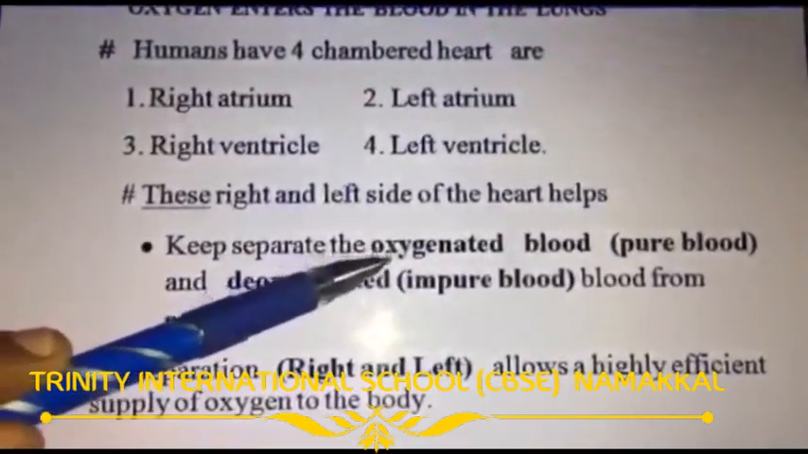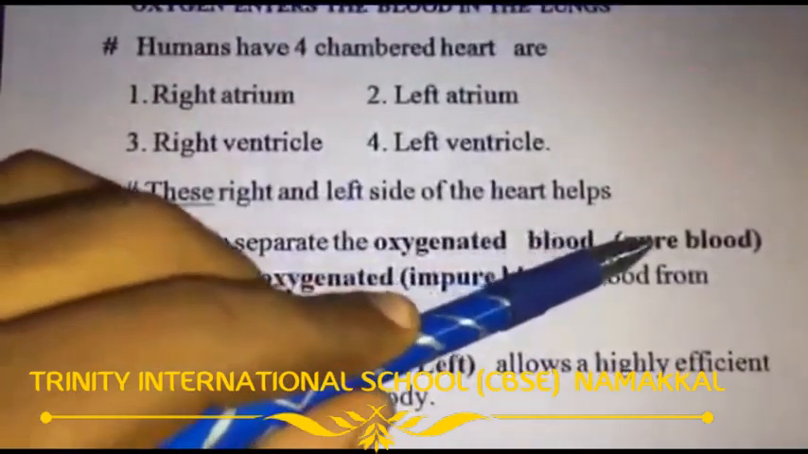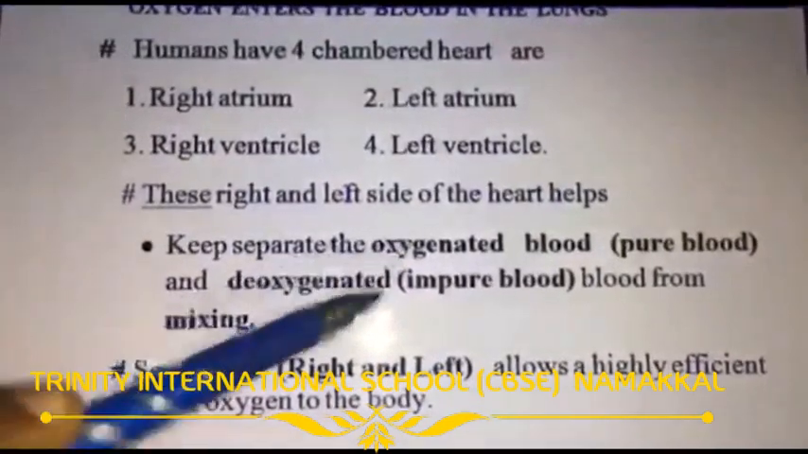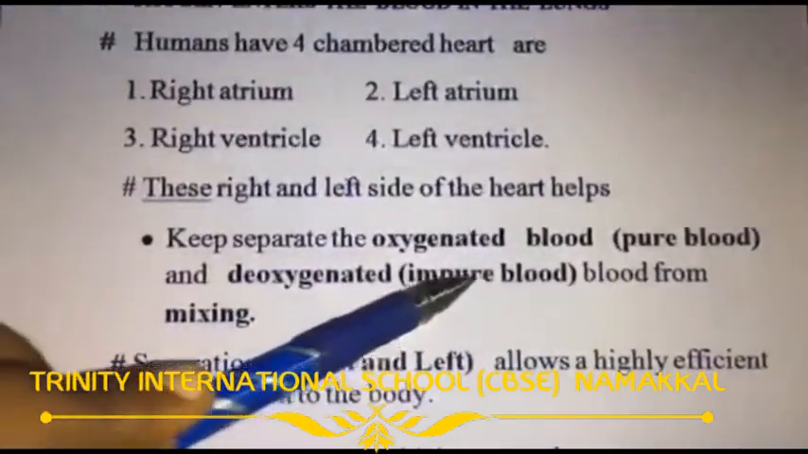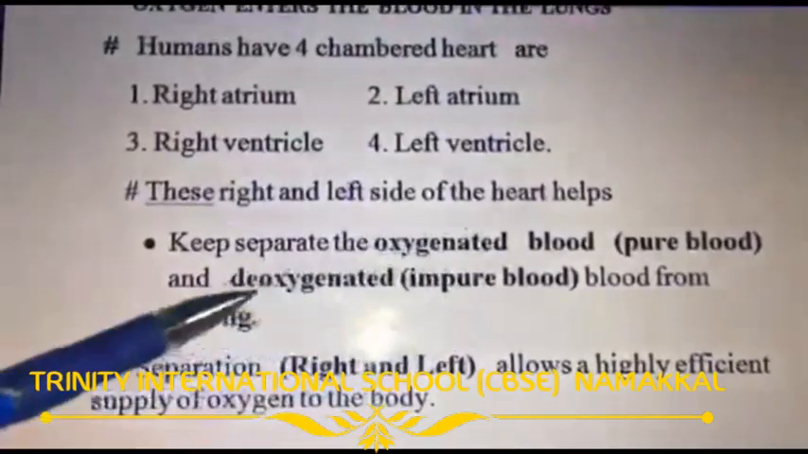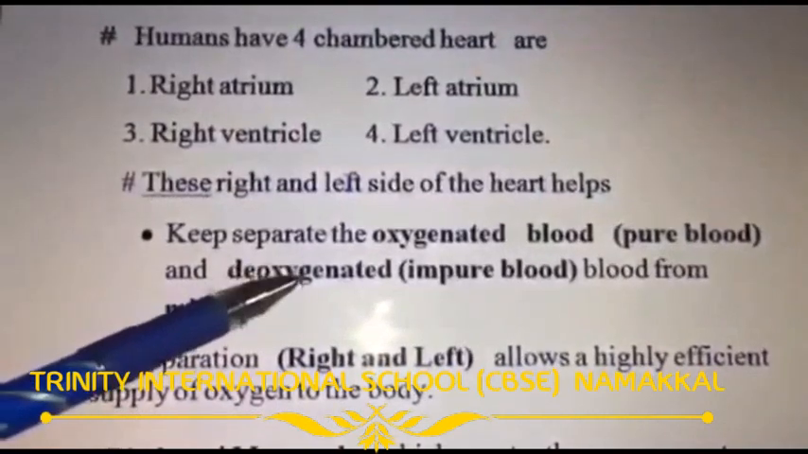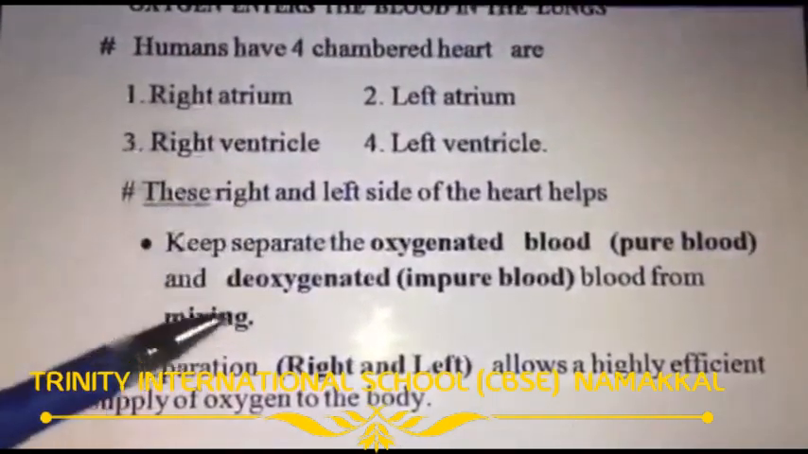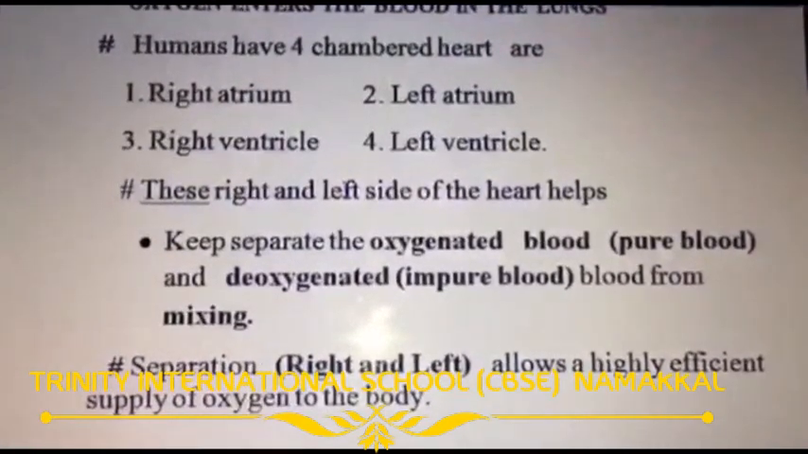Now, what is oxygenated blood? The blood that contains oxygen is called oxygenated blood. This is also called pure blood. And deoxygenated blood is blood that contains carbon dioxide. This is also called impure blood. So for separation of the oxygenated blood and deoxygenated blood, we have a four-chambered heart.